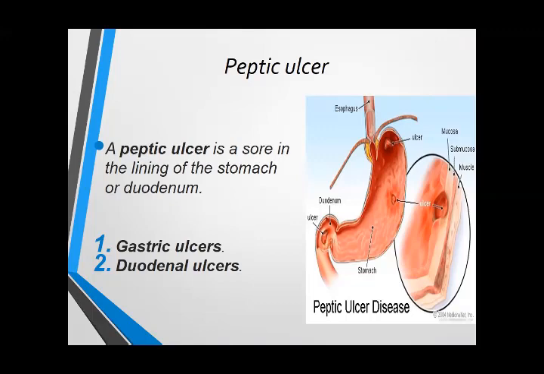Every second person has some symptoms of peptic ulcer: heartburn, dyspepsia, discomfort, or pain in the epigastric region. So it is very common, and information regarding peptic ulcer is very important, theoretically as well as practically. In your surroundings, in your family, you may have someone with peptic ulcer. So it is a very common and basic topic to understand.